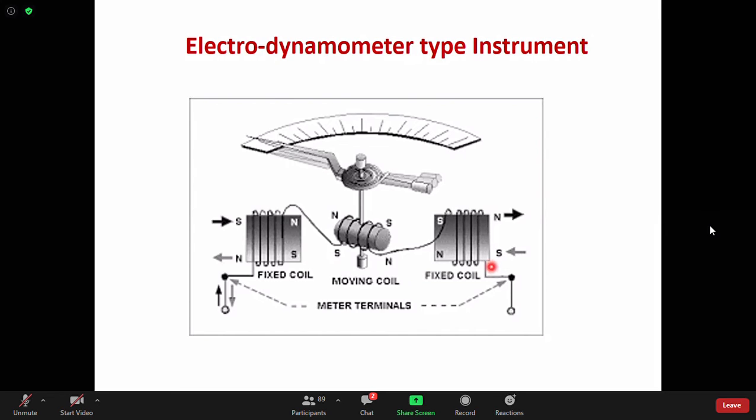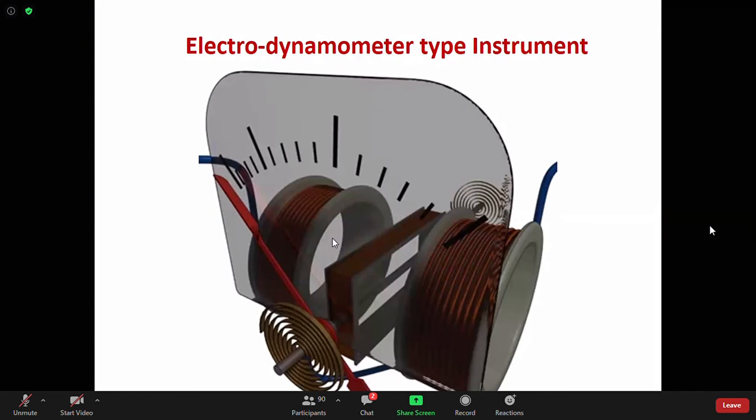First, what does it mean if two fluxes interact, and why will there be some torque? The interaction of two fluxes means flux is produced by some coils, and if two fluxes interact, it means those two coils are magnetically coupled. That means there exists some mutual coupling between them. One flux links the other and vice versa. That is what the term 'two fluxes interact' means. Now, what will be the result of that? We will discuss it.